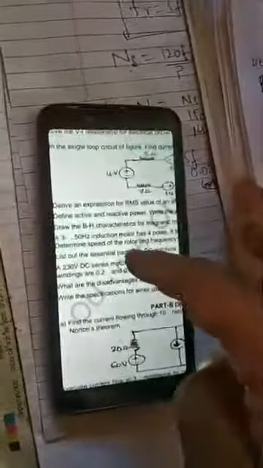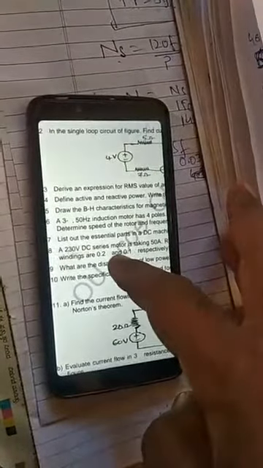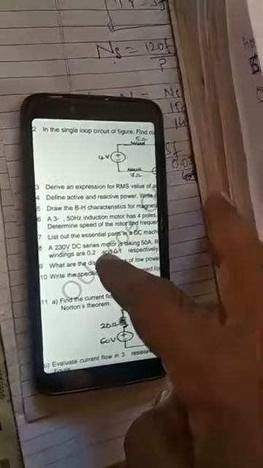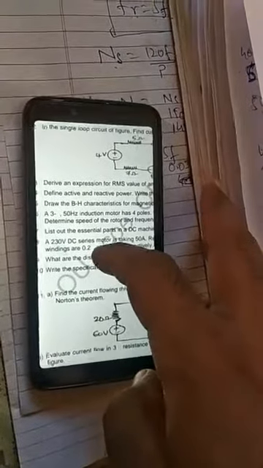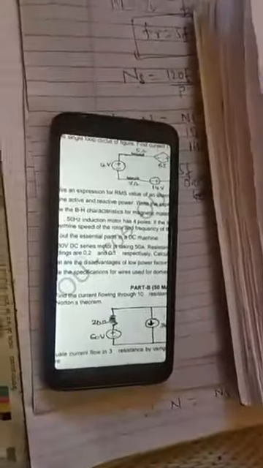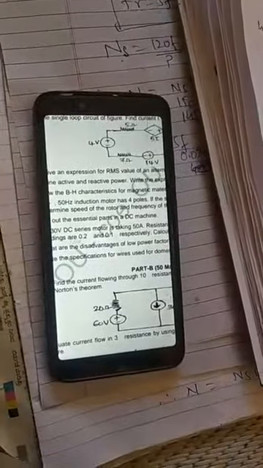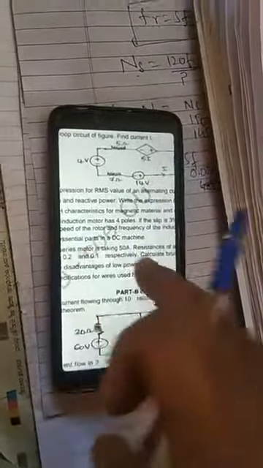in part A, one theory has been given: list out the essential parts of the DC machine. Yoke, armature, commutator, windings, pole core, brushes, all these parts you have to mention, and the working of each part you have to write here. No need to draw the diagram. He has given only the question: list out the essential parts. What are the essential parts of a DC machine? Those you have to list out.